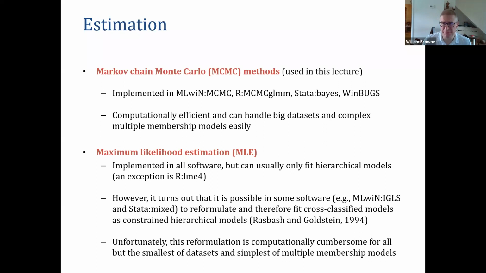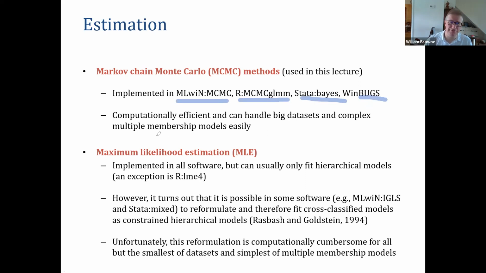Okay, so how do you estimate these models? We're going to come on to fitting some cross-classified models later, and they're more challenging to fit than nested models. So we're going to use Markov chain Monte Carlo methods, these simulation-based methods, in the lecture and the practicals, mainly because they've been implemented in the MLwiN software that we're going to look at. There are also packages in R, in Stata, and things like WinBUGS. They're computationally efficient, they can handle big data sets, and they can do complex multiple membership models as well, which we'll look at in later lectures.